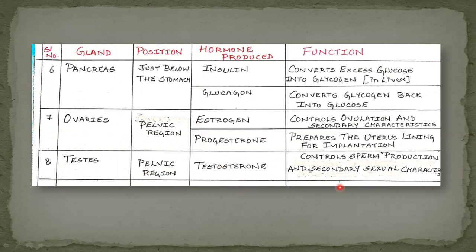The function of this testosterone is to control the development of male sex organs and even help in the secondary sexual characteristics, that is the production of sperm. Everything will be controlled by the testosterone hormone produced by the testes in males. These are the many different types of endocrine glands present in the human, which play an important role by producing the hormones in the bloodstream, and from the bloodstream it reaches the target site when it is required.